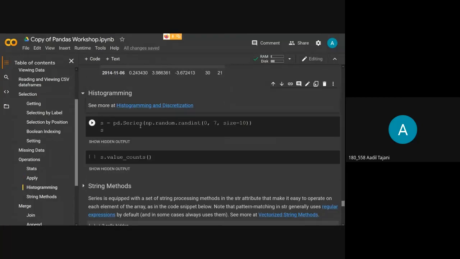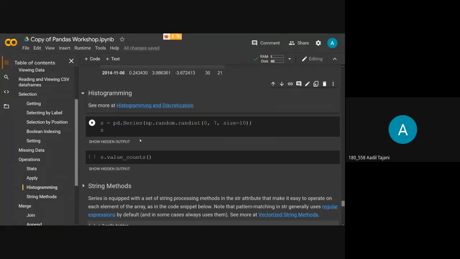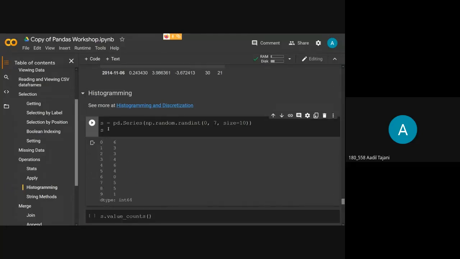Now histogramming. I hope you all know what histograms are. Histograms show us the frequency of data that lies in a particular range. Here we'll create a series of random integers from 0 to 7 of size 10. So here we have 10 random integers from 0 to 7, as you can see here.